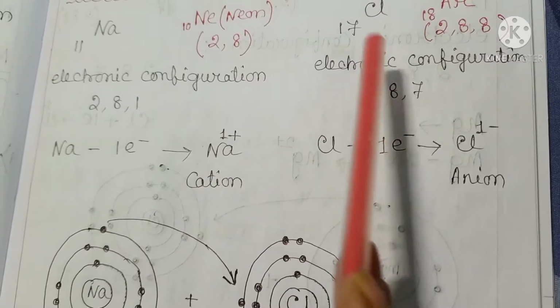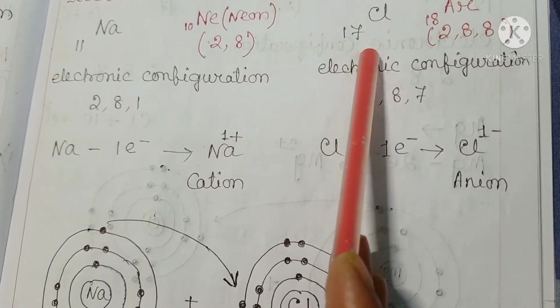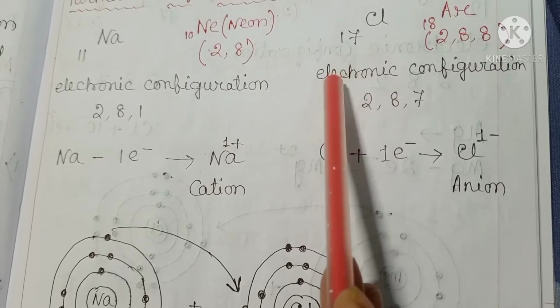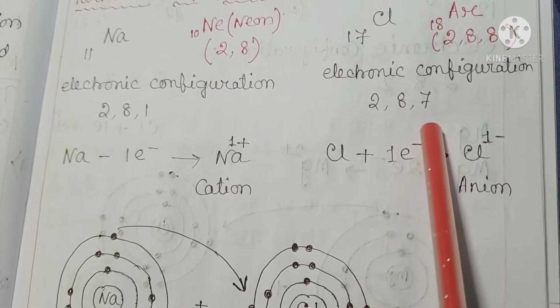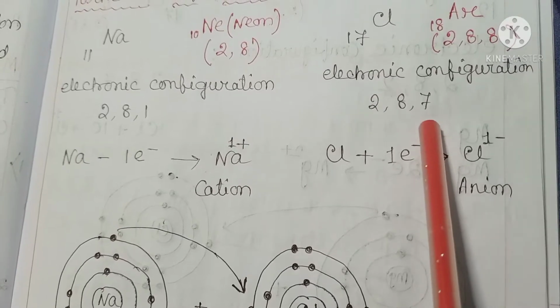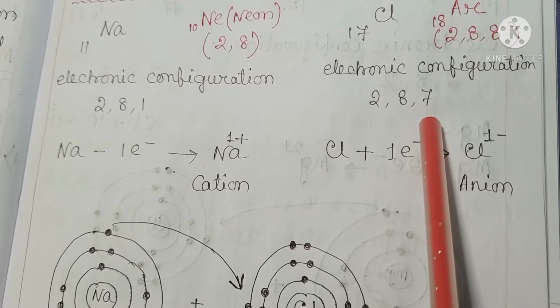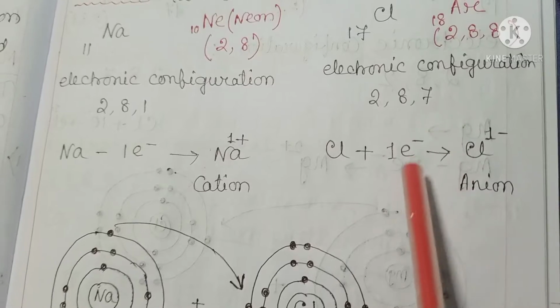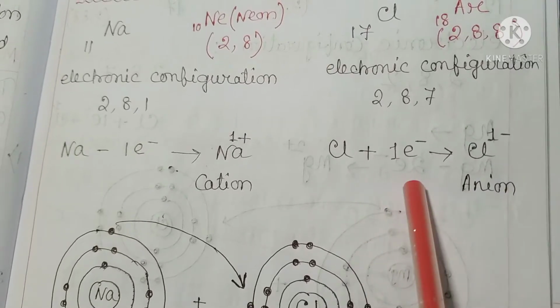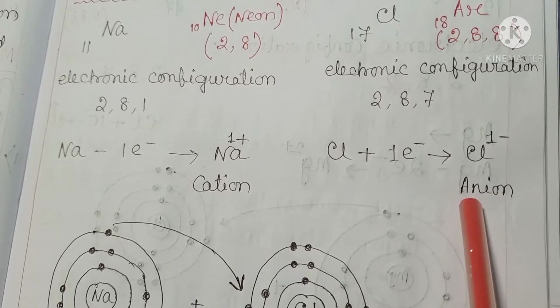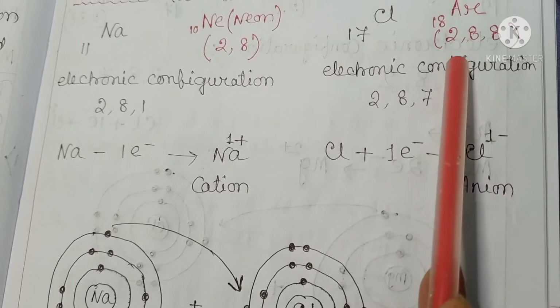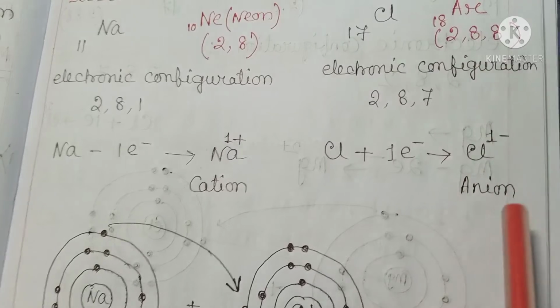On the other hand, in the case of chlorine, atomic number 17, the electronic configuration is 2, 8, 7, so chlorine has 7 electrons in its valency shell. Hence, it needs one electron to complete its octet, reaching the nearest noble gas argon, Ar, with electronic configuration 2, 8, 8.